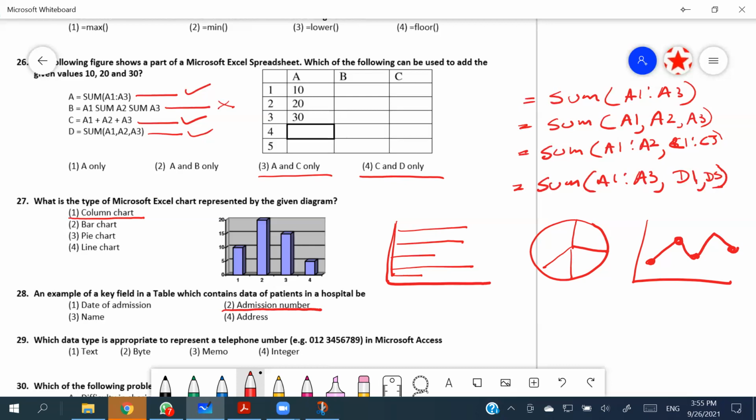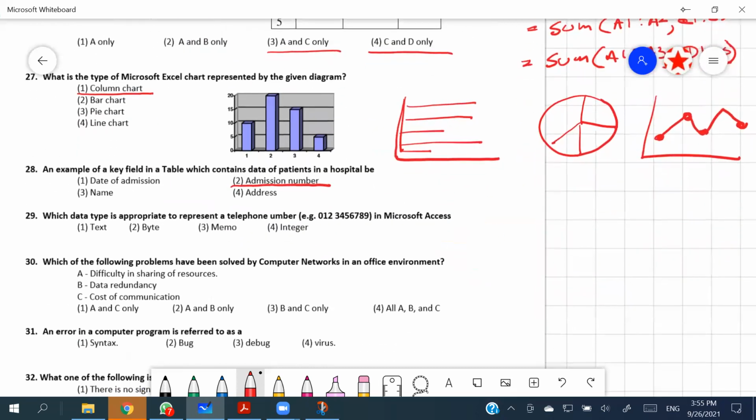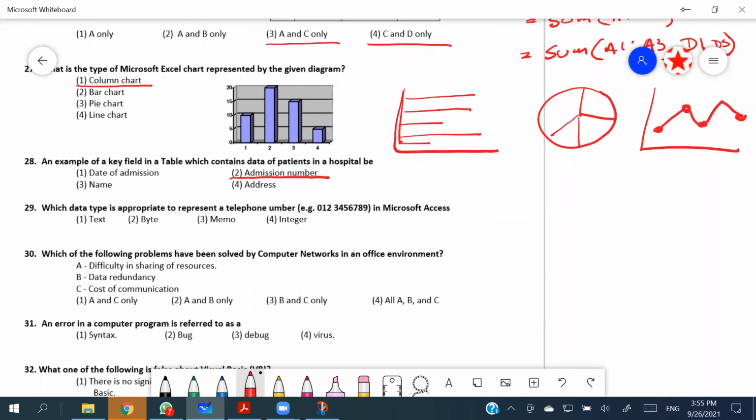Right. And 29th, which data type is appropriate to represent the telephone number in Microsoft Access? They have given an example, and the example can cause you a problem. If you do not look closely, you will blindly say this is an integer.